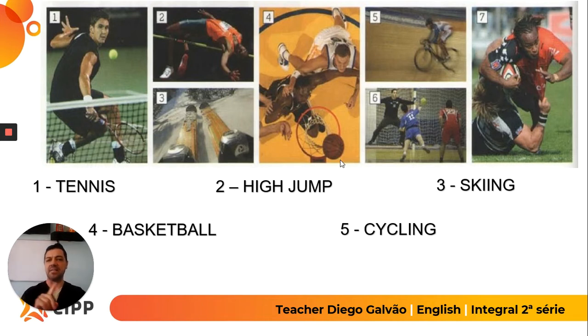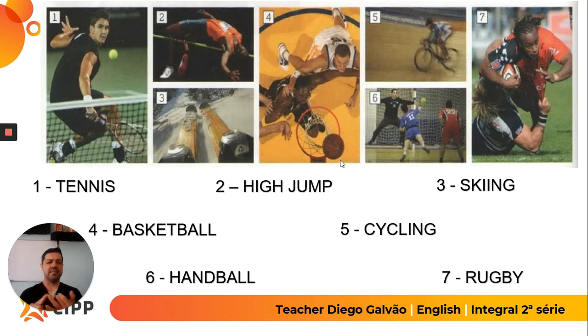And number six. Number six is a very common sport. It's similar to soccer, but you use your hands. That's why it's handball. And number seven, of course, it's like American football, but you don't have protections. The people playing that sport don't wear any special clothes because they are playing rugby. So these are the sports: tennis, high jump, skiing, basketball, cycling, handball, and rugby. You play those sports, you do those sports, or you go those sports.